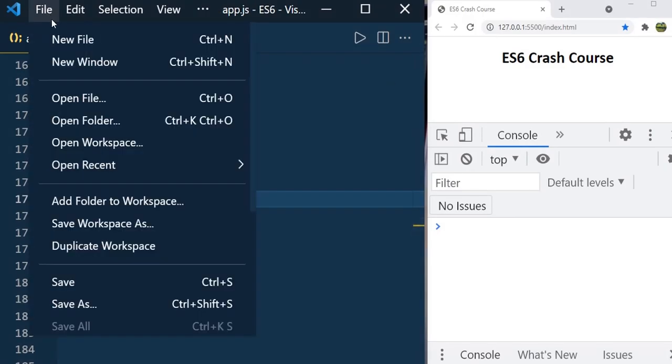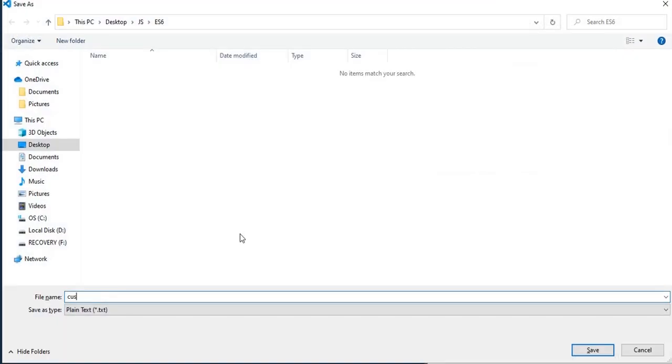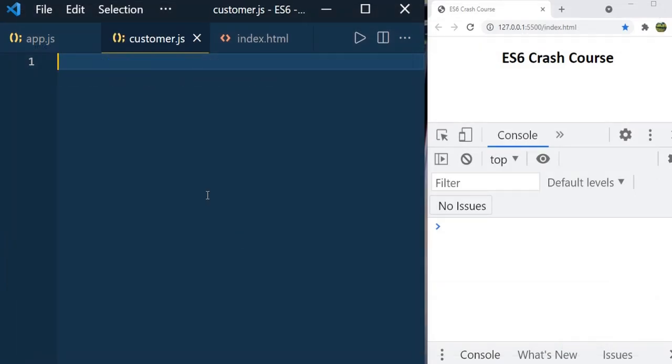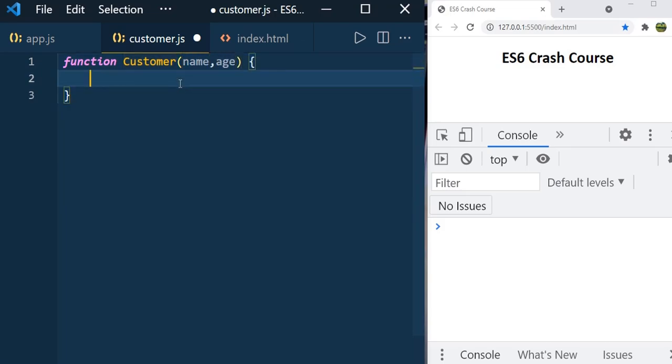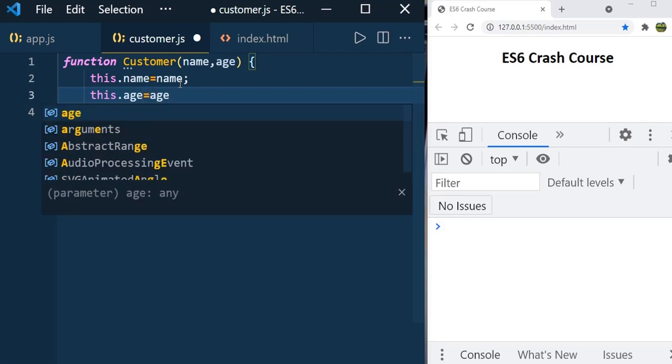Let us create a new file, and I am going to save it as customer.js. Here I am going to create a function constructor called customer. As params I am going to receive name, age, and here let us define this.name and this.age.